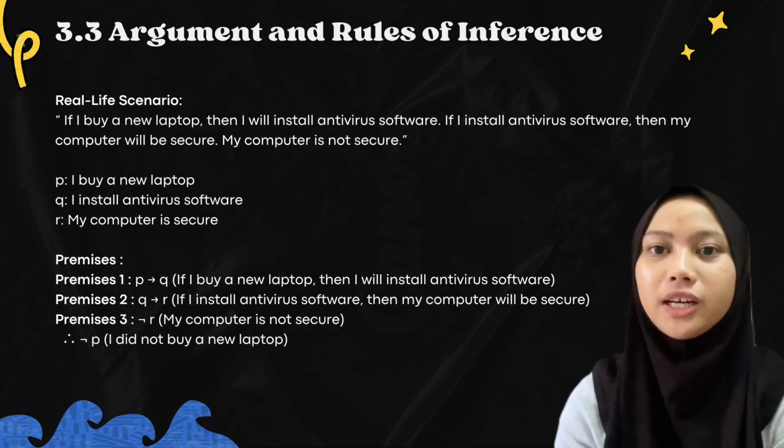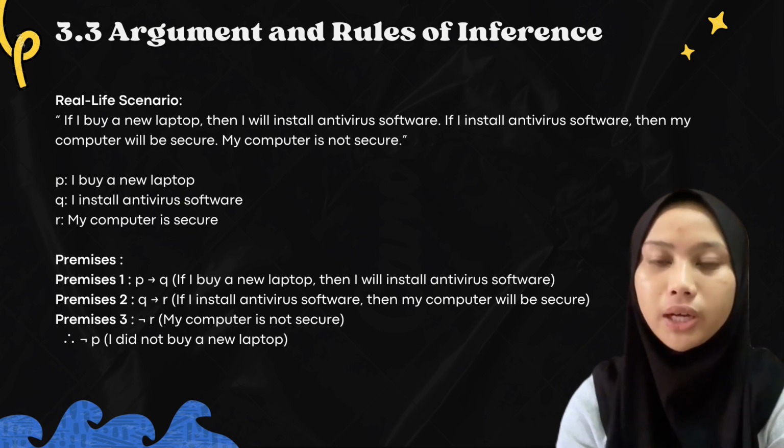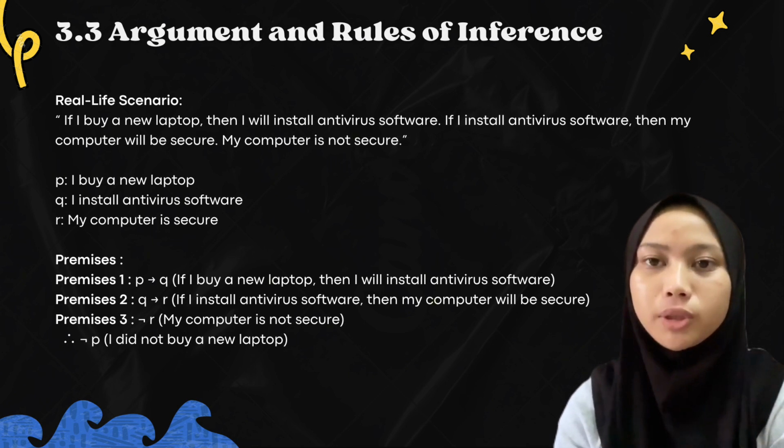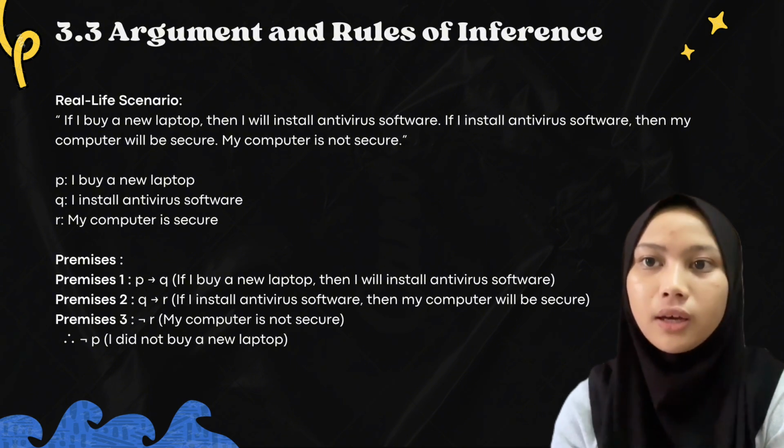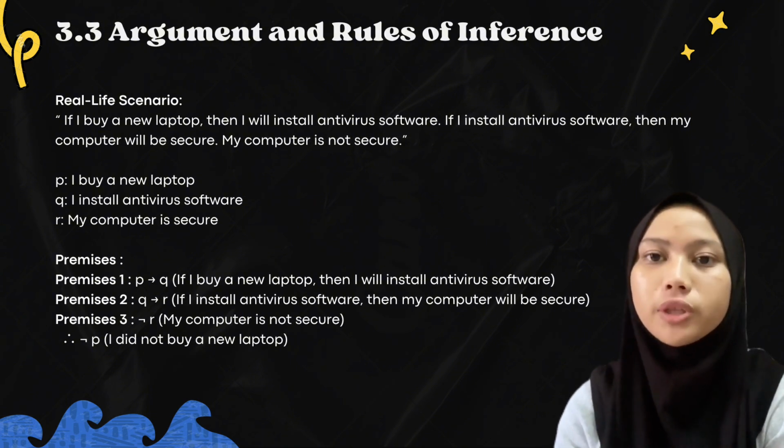Hi everyone, today I'll be presenting section 3.3 Argument and Rules of Inference. Let's start with a real life scenario. If I buy a new laptop, then I will install antivirus software. If I install antivirus software, then my computer will be secure. But in this case, my computer is not secure.